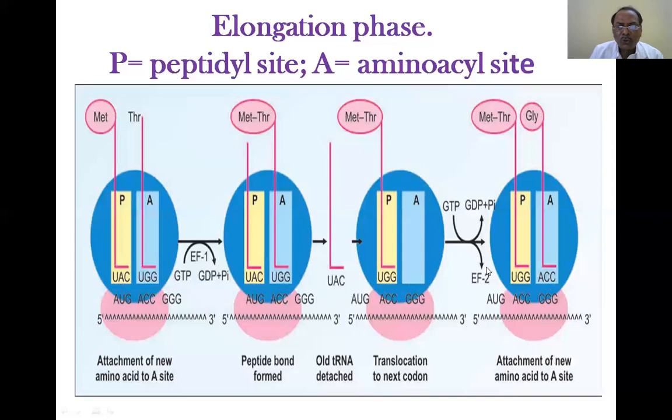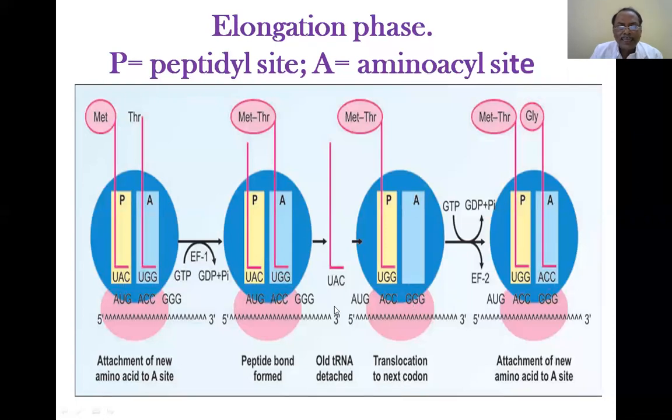Then the glycine is there in the A site, the attachment of a new amino acid to the A site. The whole process is called translocation to the next codon.